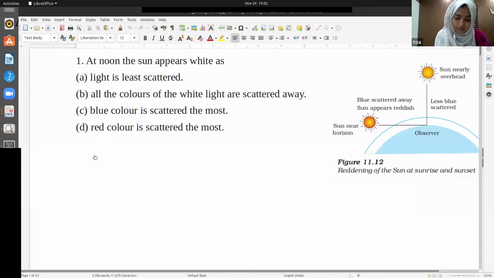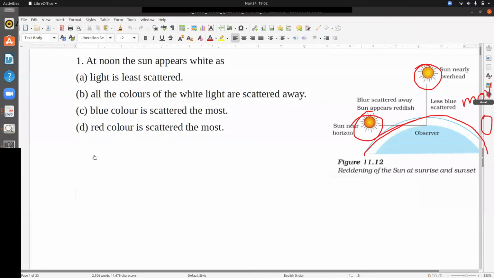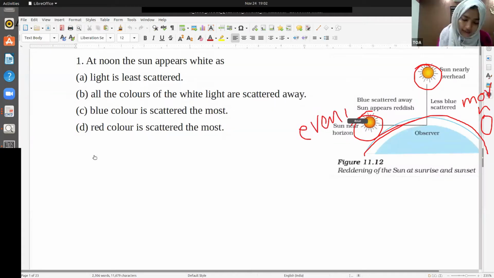I'll just give you a brief idea of what is happening. We know this is the surface of Earth, and it is Earth that is rotating, not the sun. So when Earth rotates, the sun will be at different positions at different times during the day. In the morning and in the evening, the sun will be at the extreme horizons, and at noon the sun will be just above our head.